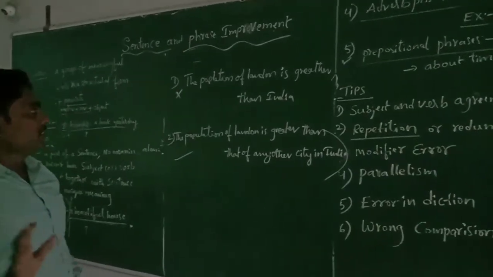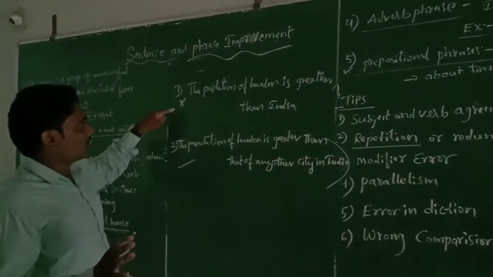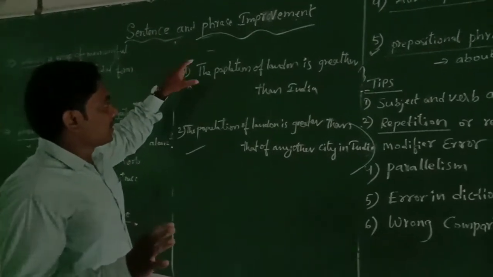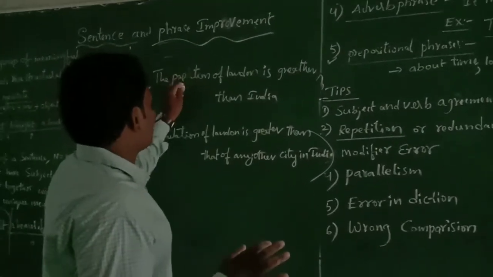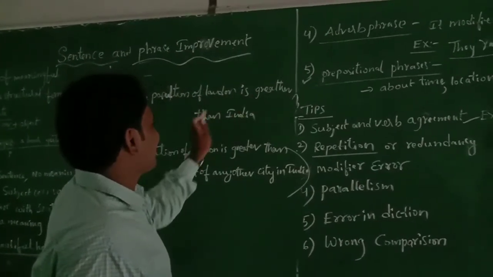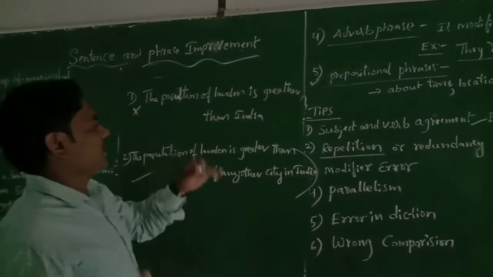So we can see these two statements and find out the wrong format of comparison. Here: the population of London is greater than India. The population of London is greater than India.